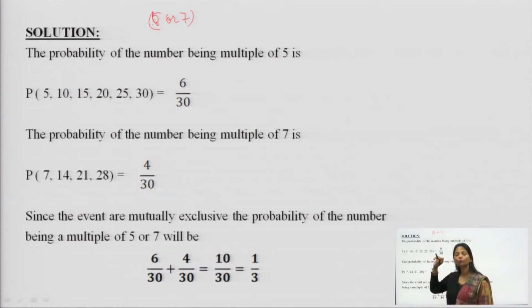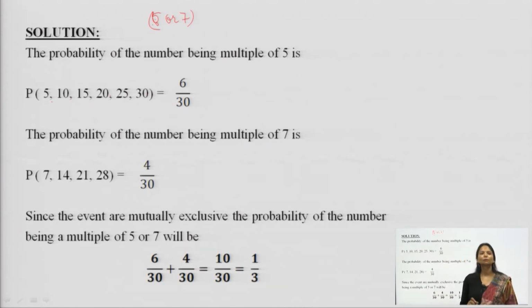When we start from 1 to 30, the numbers which are multiples of 5 are 5, 10, 15, 20, 25, 30. So, 1, 2, 3, 4, 5, 6. Out of those 30 balls, we have 6 balls whose numbers are multiples of 5. So, we have written 6 over 30, that means the probability of getting a multiple of 5 in the first draw of the ball is 6 over 30.